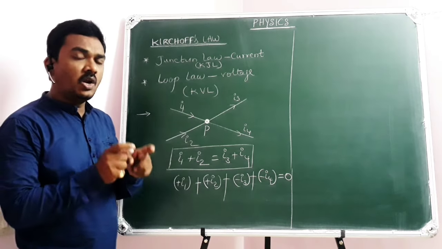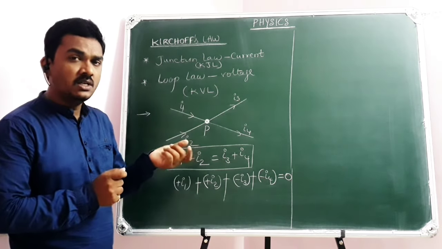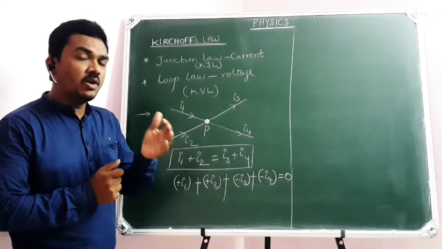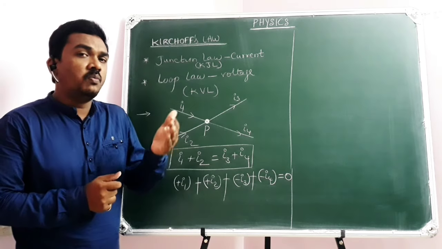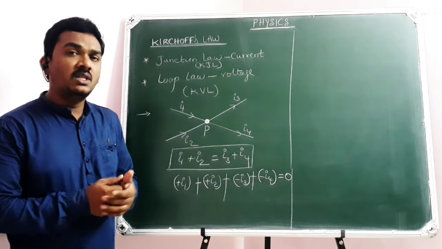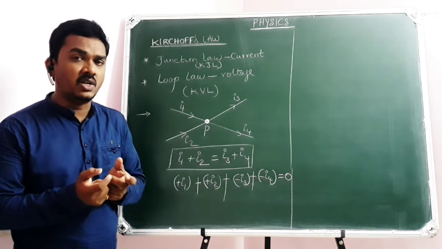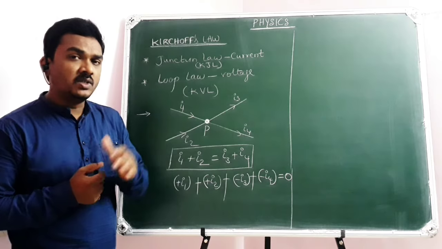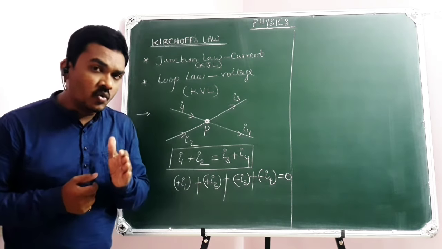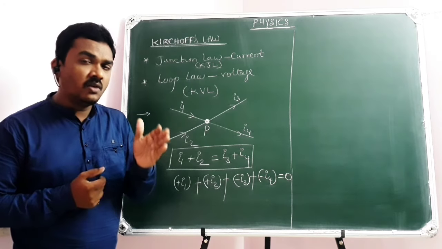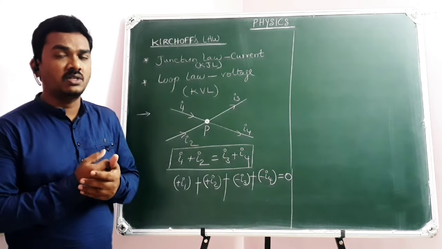You know, in a closed circuit, in a closed loop, when you are finding two or more potential differences, the algebraic sum of all the potential differences in a closed circuit will be 0. But while taking the algebraic sum, while moving in the closed loop, if you find there is a fall in potential, that potential difference should be assigned a negative sign.